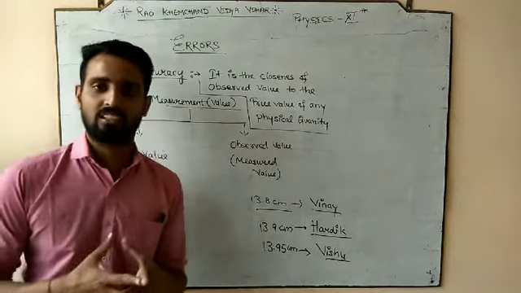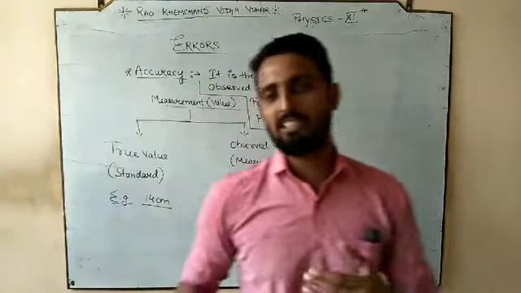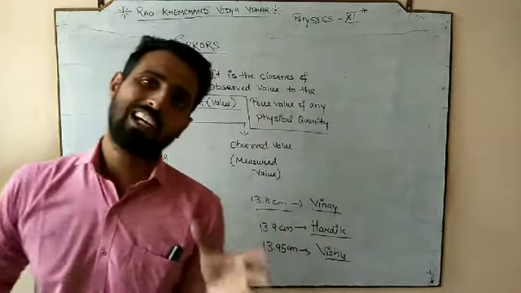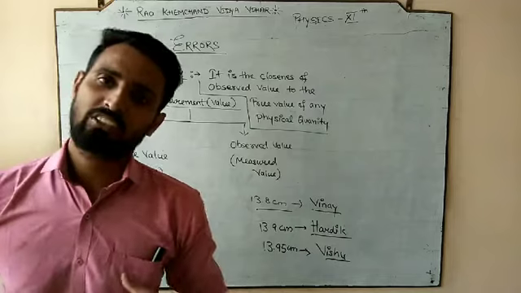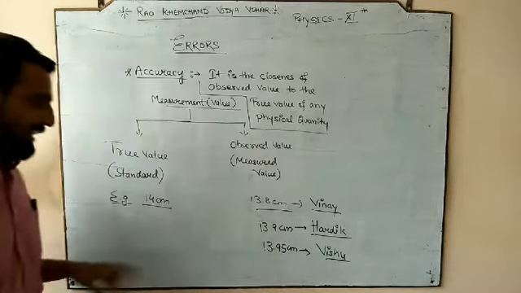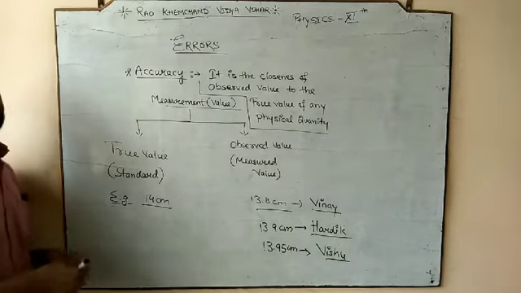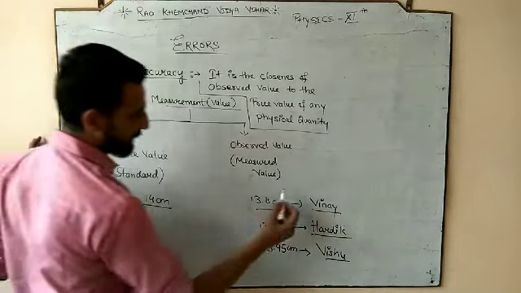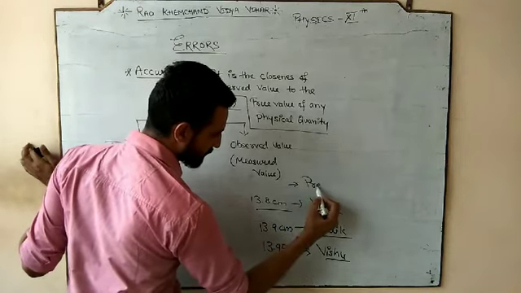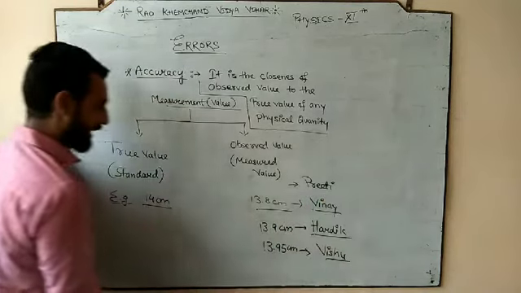What is accuracy? The closer your observed value is to your true value, the more the accuracy would be. It does not mean that it should always be less than. If there is one more student, let's talk about another student. Let's suppose I talk about Preeti, one of the students from your class itself.